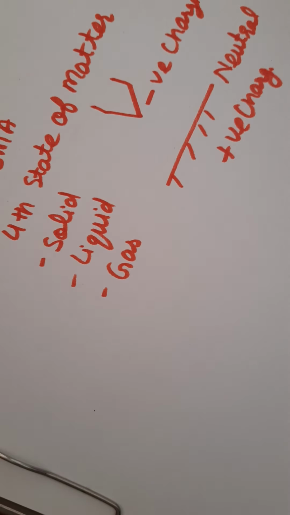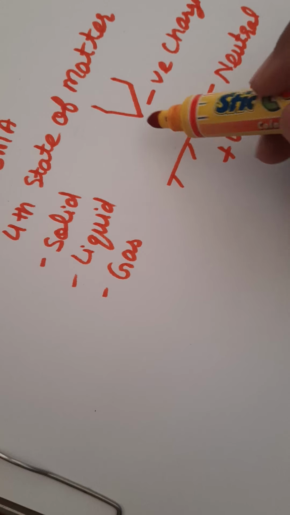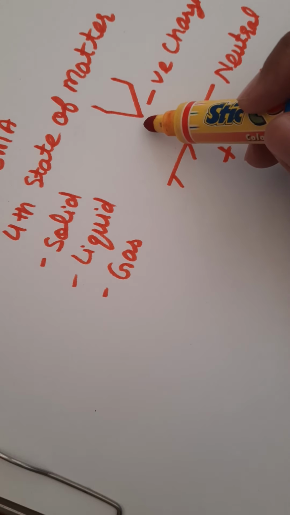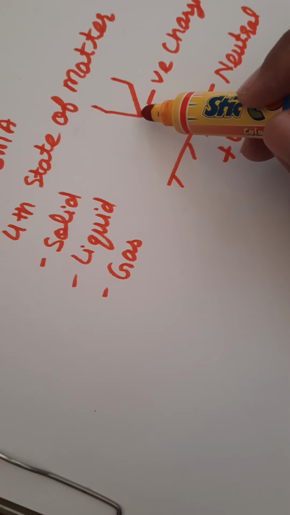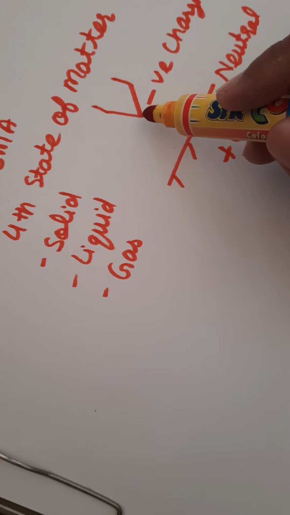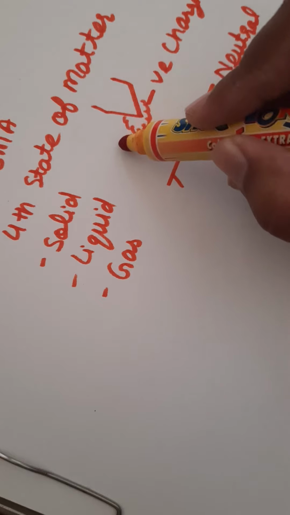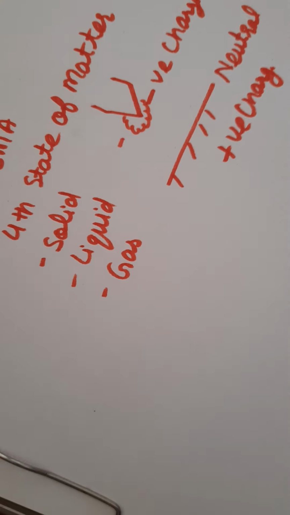When something has a negative charge and the charge density is very high, the density at this point can be made very high by decreasing the area. If the area of the point is very small, it is a sharp point. In that case, the density of the charge will be very high, and it will be negative charge.